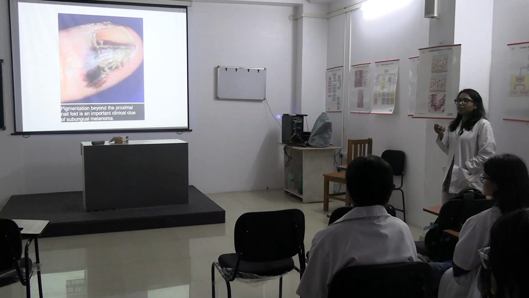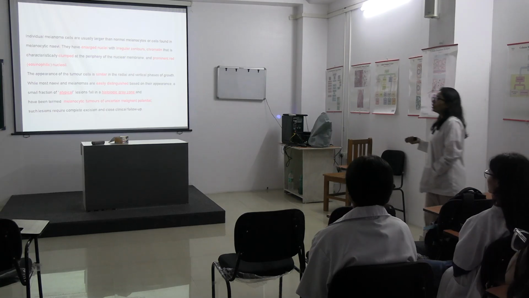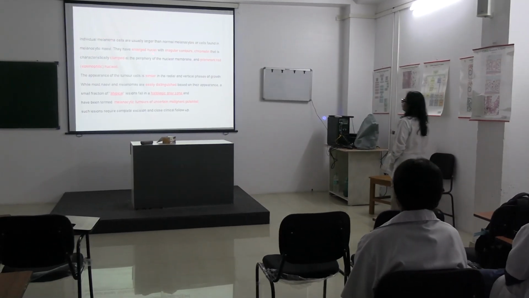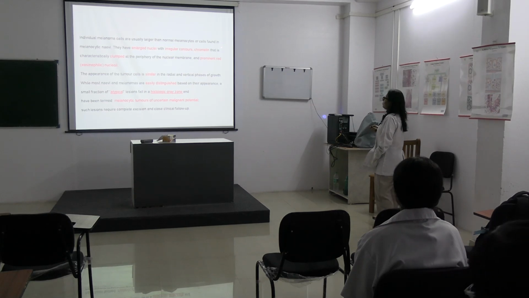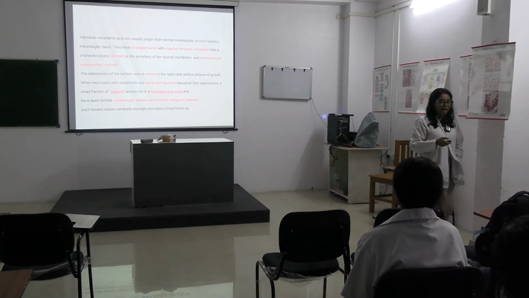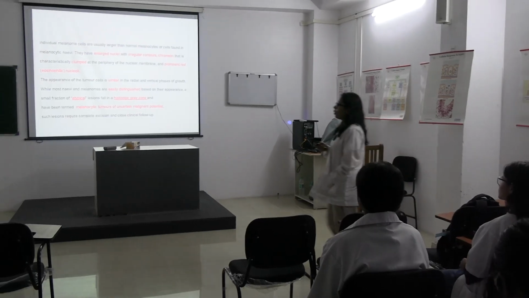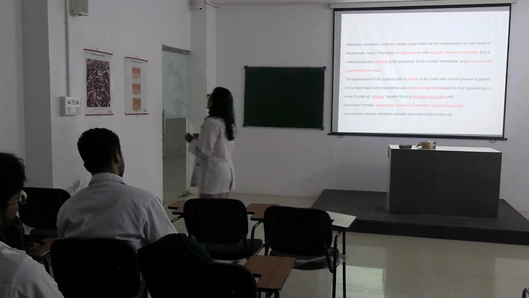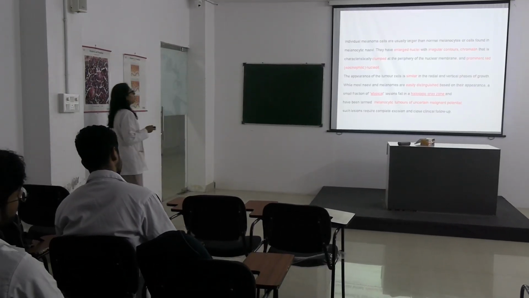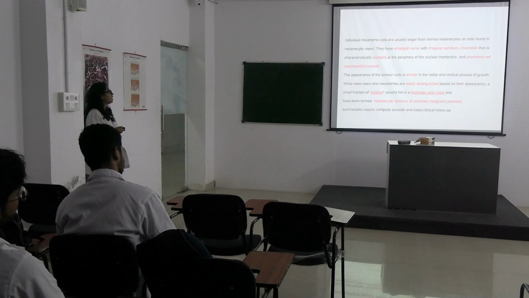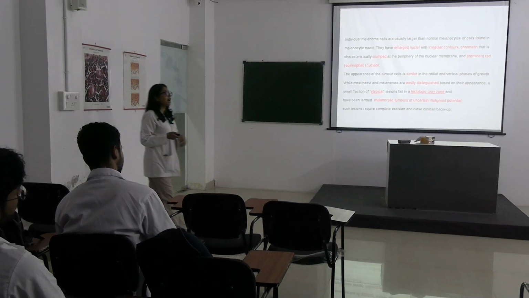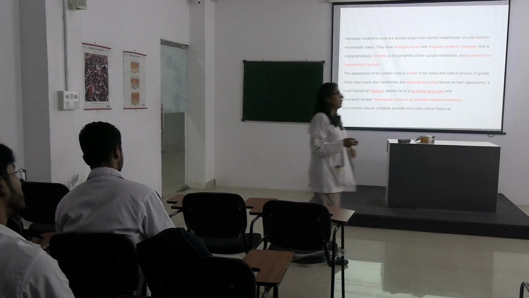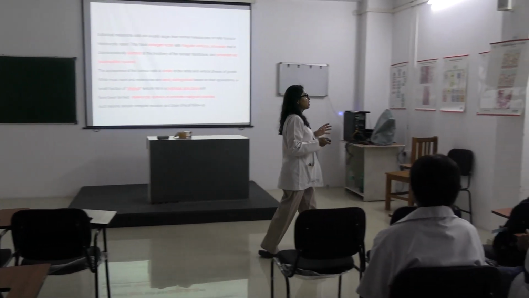But for your exams, we are going to give you a slide which has melanin production. So, how will it look in microscopy? These individual melanoma cells are usually larger than normal melanocytes, and they have enlarged nuclei. They can have hyperchromatic or vesicular nuclei, irregular nuclear contours, and prominent eosinophilic, large nucleoli.